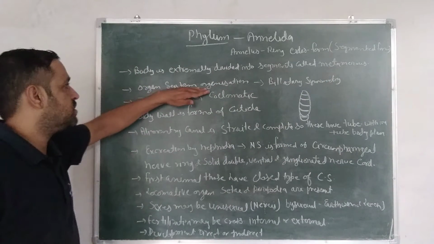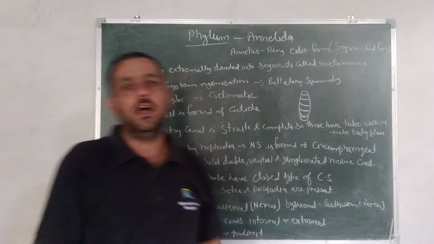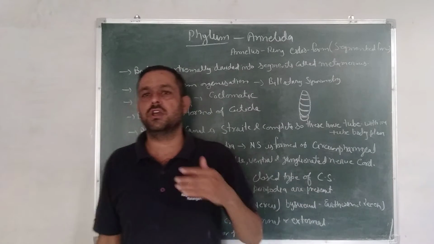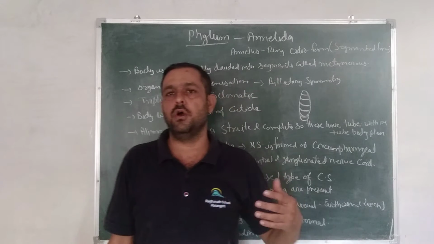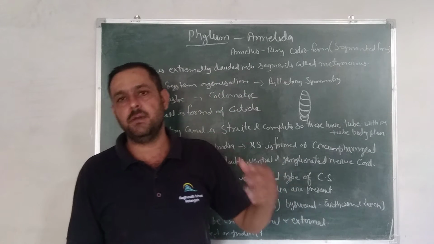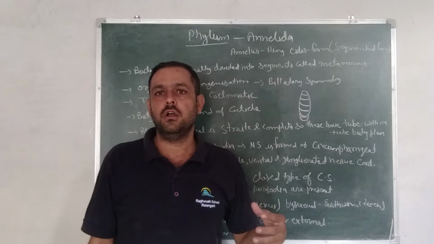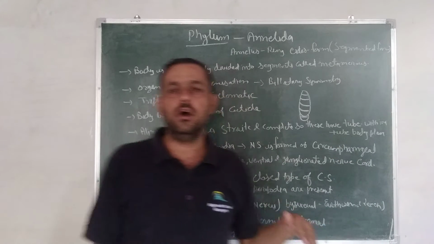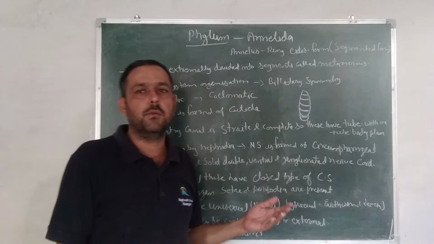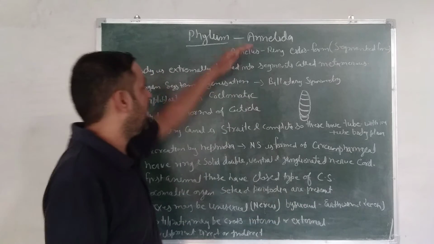Second, organ system organization. Body organization of organ system type is found in these animals. As we know, whenever an animal has a body, its level of organization is one step up. So organ system level of body organization is found in Annelida.